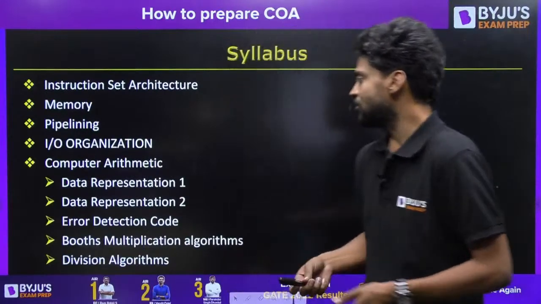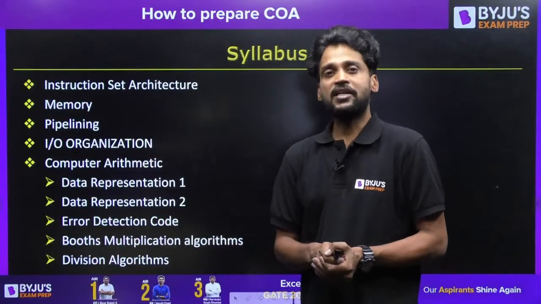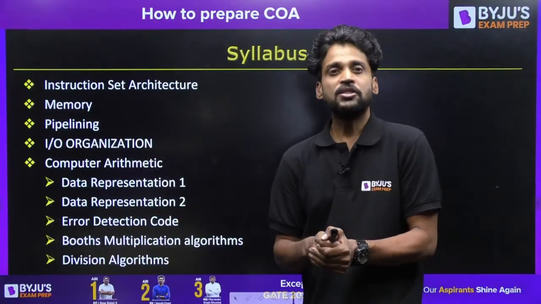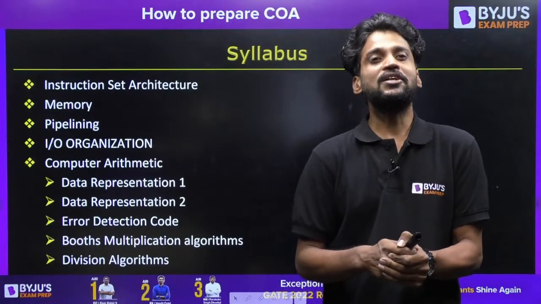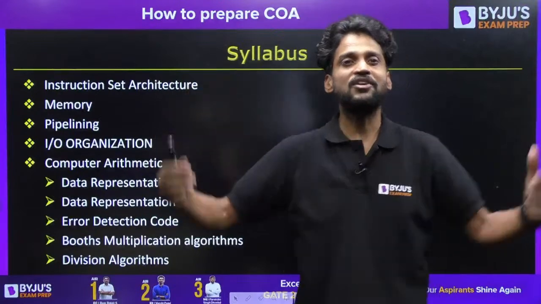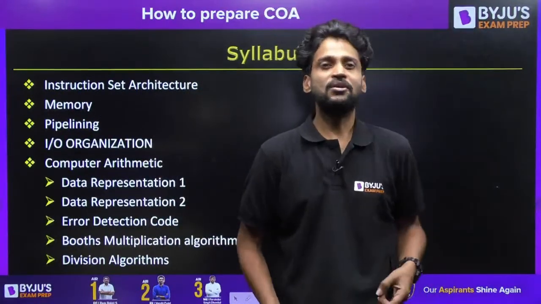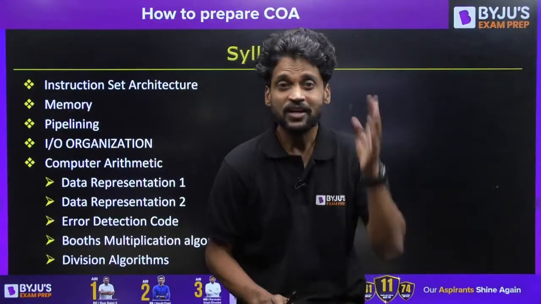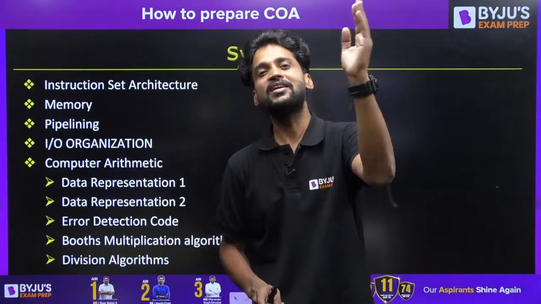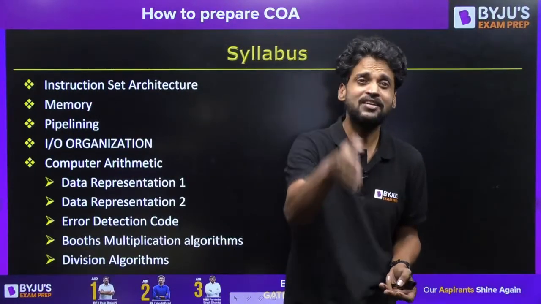We will understand the multiplication algorithms and division algorithms, right after which we will have a complete picture of computer architecture and organization. When we summarize this, when we look back from this point to the instruction set architecture, we will have a complete idea of the system that's been designed. Here, once again, we are not looking at the system from an end user's perspective. We are looking at the system from a designer's point of view.